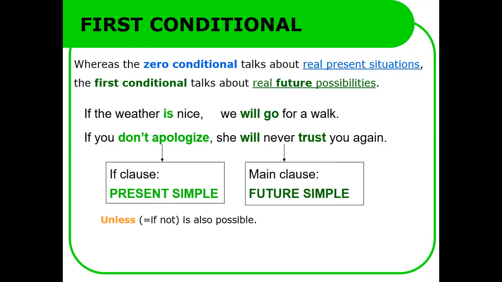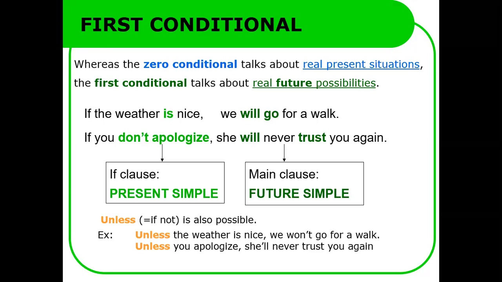Also, we can use unless. Unless means what? It means if not. It is also possible. For example, unless the weather is nice, we won't go for a walk. Unless you apologize means also if you don't apologize; we can say it in other words using unless. Unless you apologize, she will never trust you again.